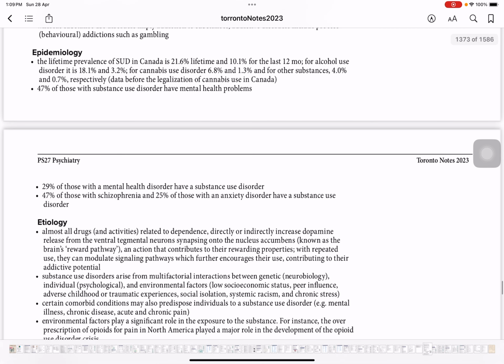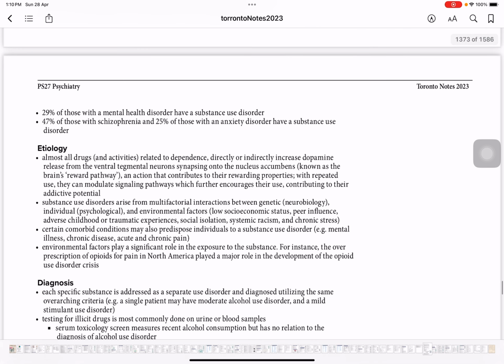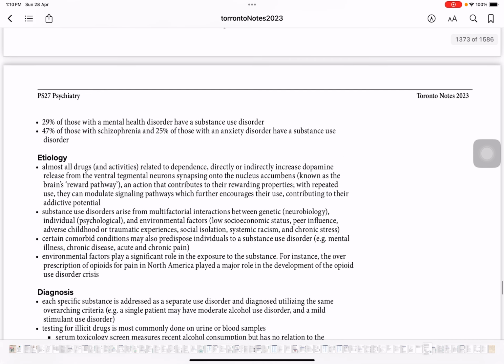47% of those with substance use disorder have mental health problems. So that means approximately 50% of those with substance use disorder usually have mental health problems. 29% of those with mental health disorders have substance use disorder. 47% of those with schizophrenia and 25% of those with anxiety disorder have substance use disorder. So that's how it is. Approximately 50% with substance use disorder have mental health disorders, and they have also subclassified, like 50% would have schizophrenia, whereas 25% would have anxiety and substance use disorder.